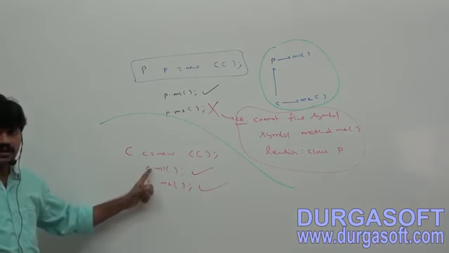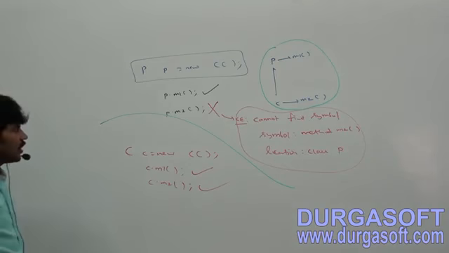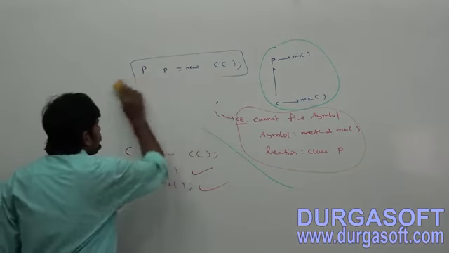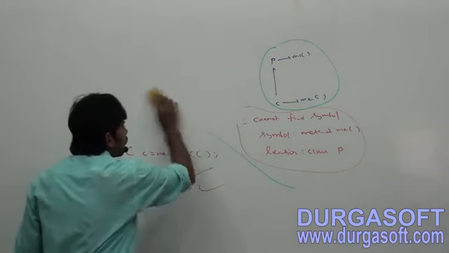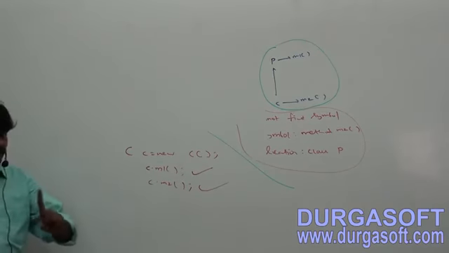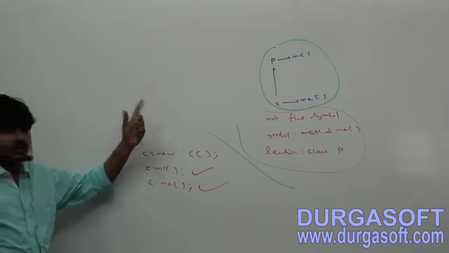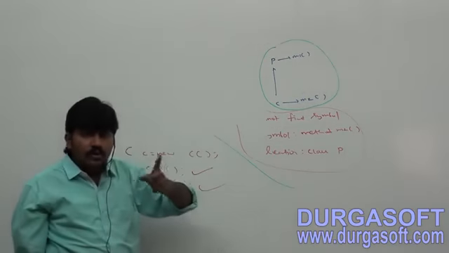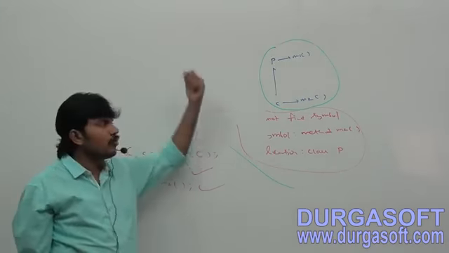Sir, can you tell valid or not? Both methods are valid. Now you may ask, sir, what is the advantage if I use parent reference to hold child object? When should we go for this approach?